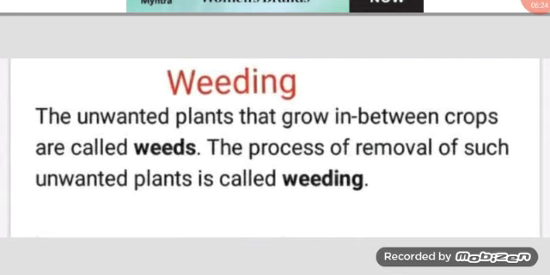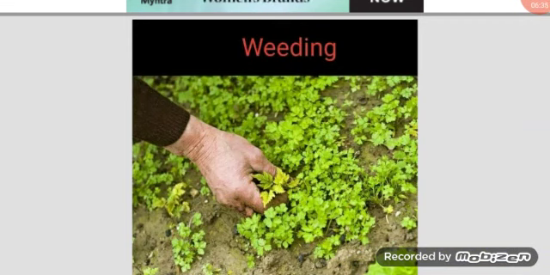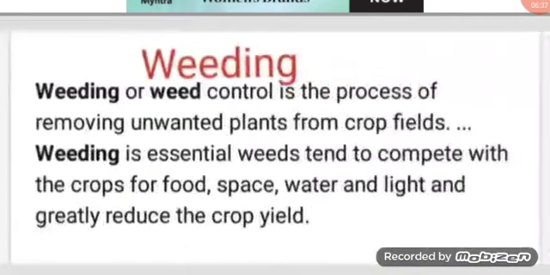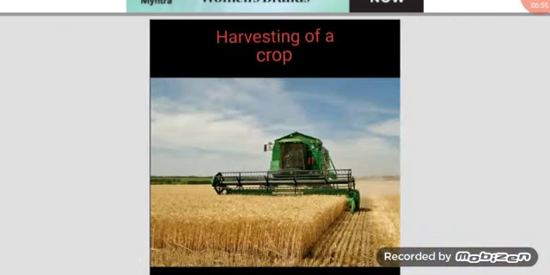Next one is weeding. The unwanted plants that grow in between crops are called weeds. The process of removal of such unwanted plants is called weeding. This is the picture of a man removing weeds, that is weeding. Weeding or weed control is the process of removing unwanted plants from crop fields. Weeding is essential. Weeds tend to compete with the crops for food, space, water and light and greatly reduce the crop yield.